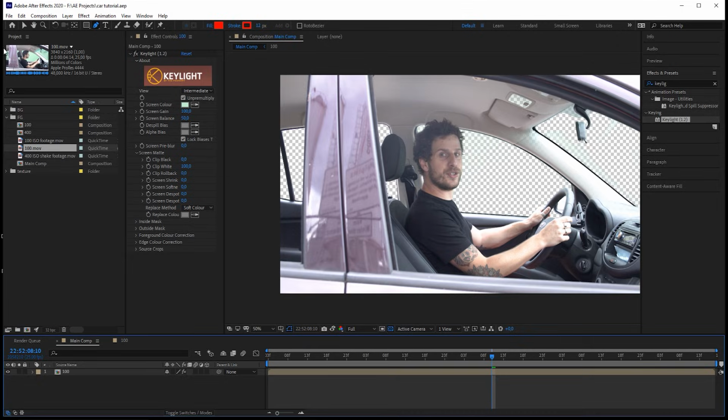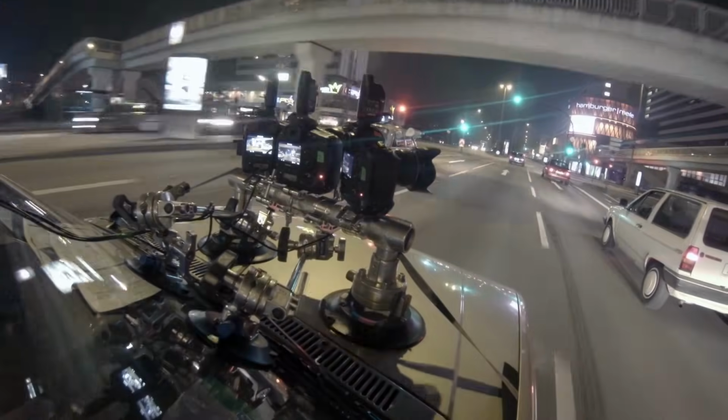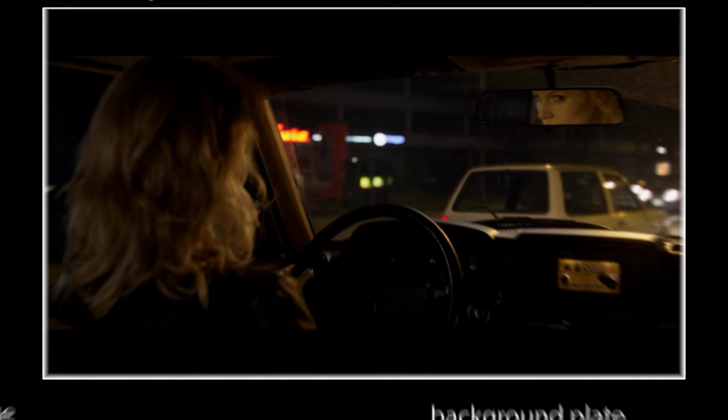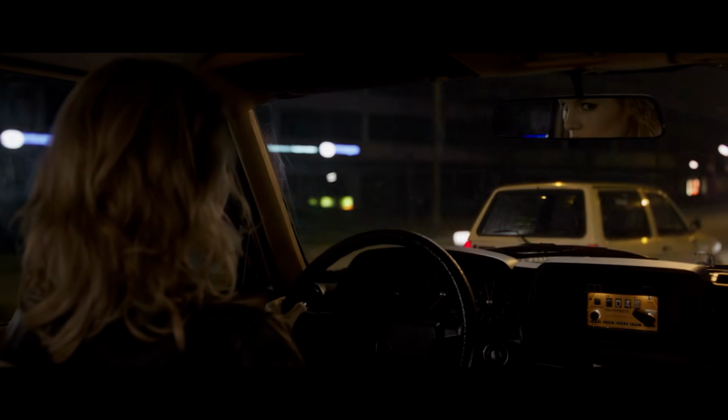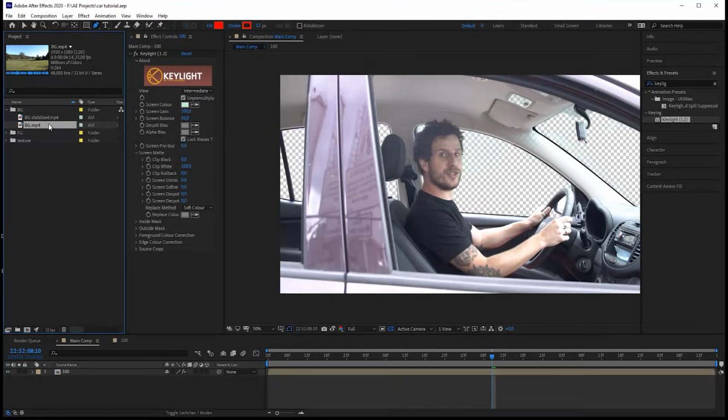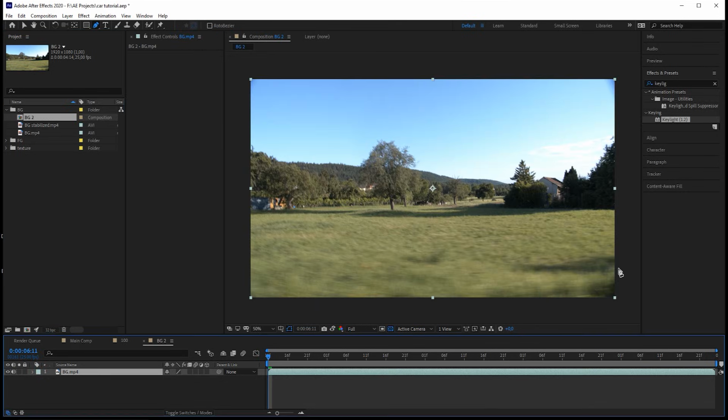Now let's take a look at the background. I have a background over here that I have shot. By the way, I have shot the foreground as well as the background with the Blackmagic Pocket Cinema Camera 4K.